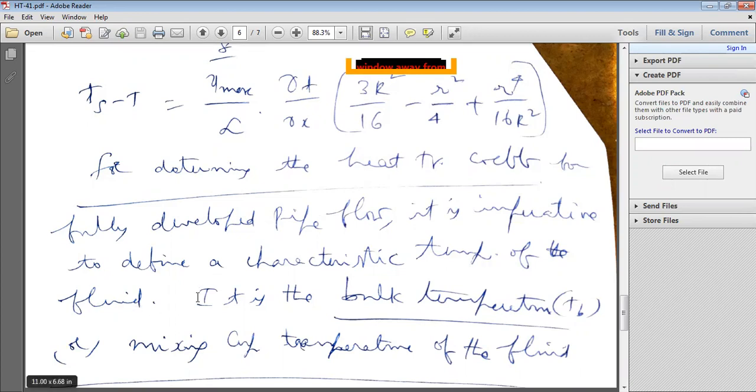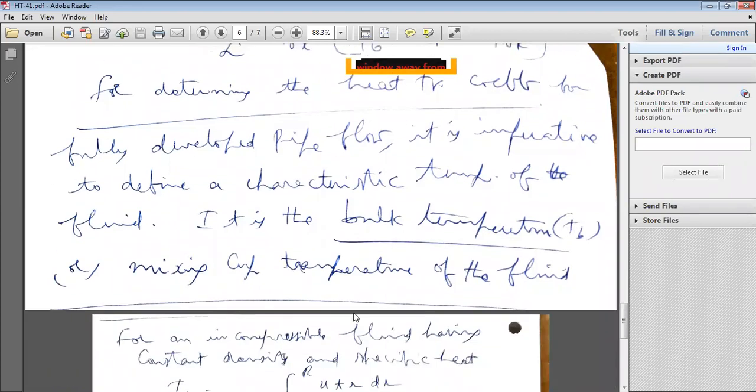of the fluid. In this tube flow, you have to take one temperature that is known as the characteristic temperature, for determining the convective heat transfer coefficient. That characteristic temperature is the bulk temperature, T_b. B for bulk temperature, which is also known as the mixing cup temperature of the fluid.